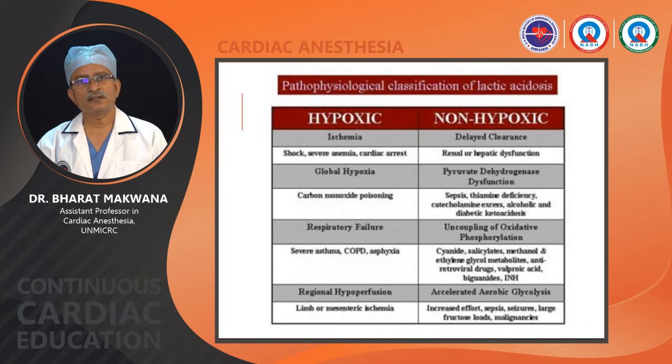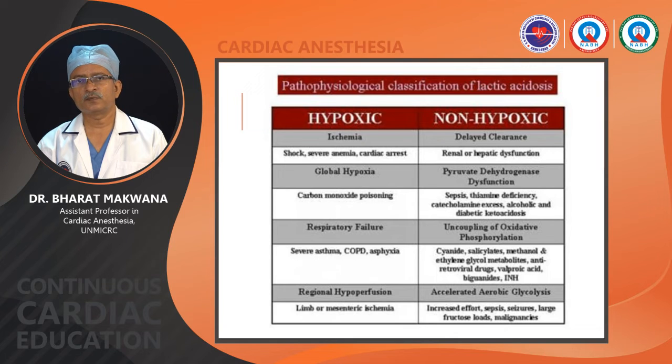Carbon monoxide poisoning: carbon monoxide tightly binds to ferrous hemoglobin and will lead to detachment of oxygen from hemoglobin, and low tissue oxygen delivery can lead to anaerobic metabolism by cells. Respiratory failure, inadequate supply of oxygen to the organs, can lead to this. Severe asthma, COPD, same way. Asphyxia. Regional hypoperfusion is by regional reduction in blood flow by arterial blockage or a similar condition.